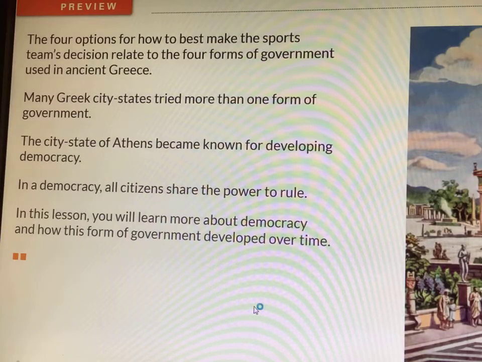The 4 options for how to best make the sports team's decisions relate to the 4 forms of government used in ancient Greece. Many Greek city-states tried more than one form of government. The city-state of Athens became known for developing democracy. In a democracy, all citizens share the power to rule. In this lesson, you will learn more about democracy and how this form of government developed over time.